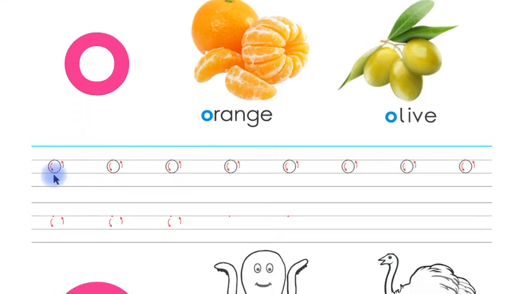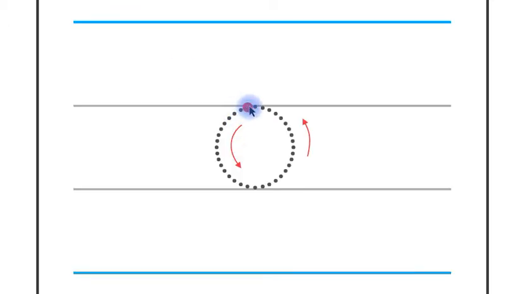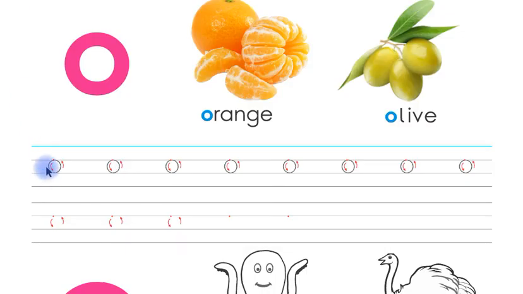Look at this children, this is letter O in small shape. Now you have to trace this letter O in small shape. Remember children, you have to put your pencil on this starting point and then you have to follow the arrows like this. This is letter O in small shape children. You have to trace this letter O in small shape like this. You will put your pencil on the starting point and you have to follow the arrows. This is O. Children, you have to trace this O on this line and then on the next line children you have to write O in small shape by yourself.